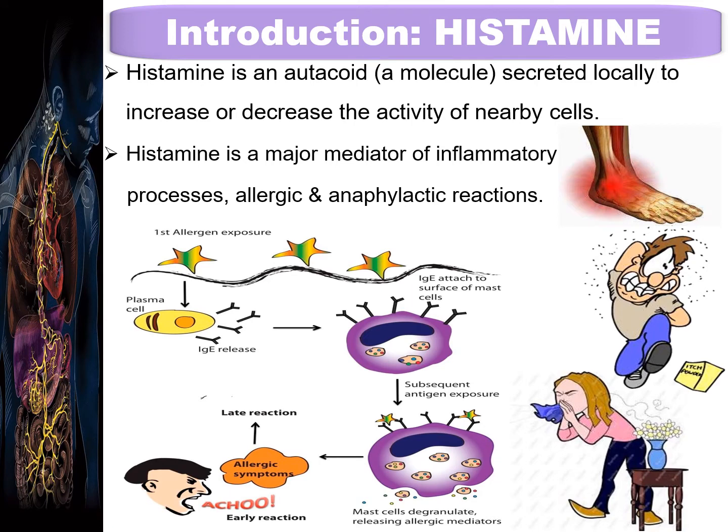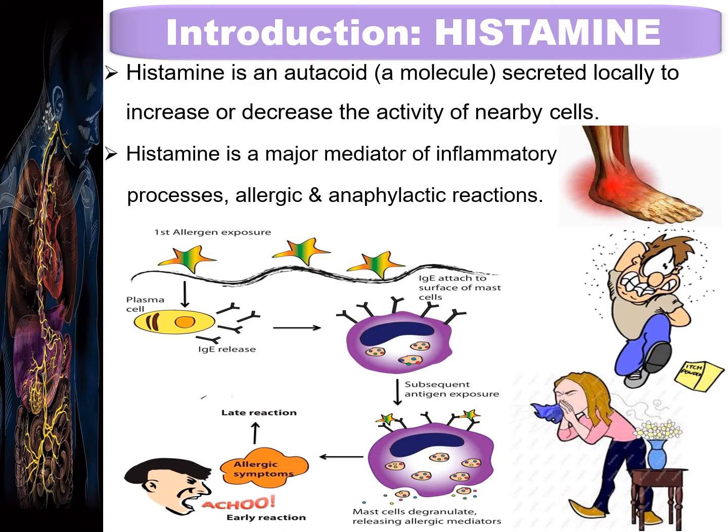With the help of this simple diagram, we can understand the allergic responses. First, exposure to an allergen is responsible for the release of IgE antibodies from the plasma cell. Then these released IgE antibodies get attached to the surface of mast